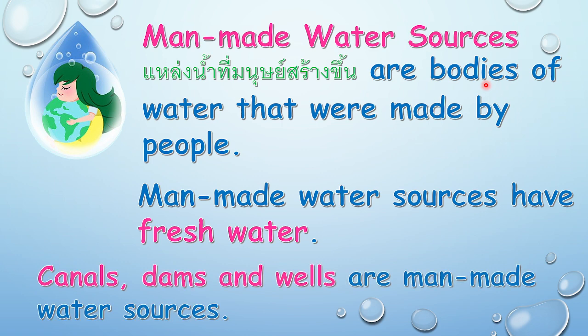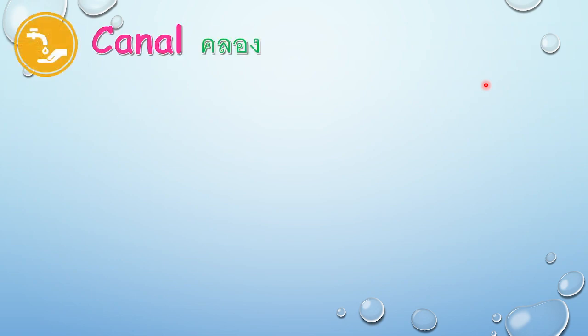So, what are some examples of man-made water sources? There are three. In your books, there are three. But actually, there are many kinds. We have canals, dams, and wells. Those are some examples of man-made water sources. Let's talk about them one by one. The first one is canal.